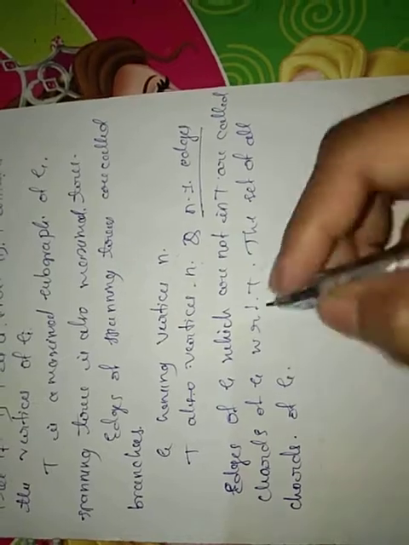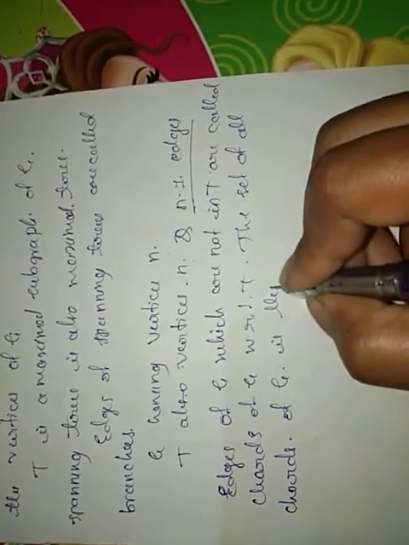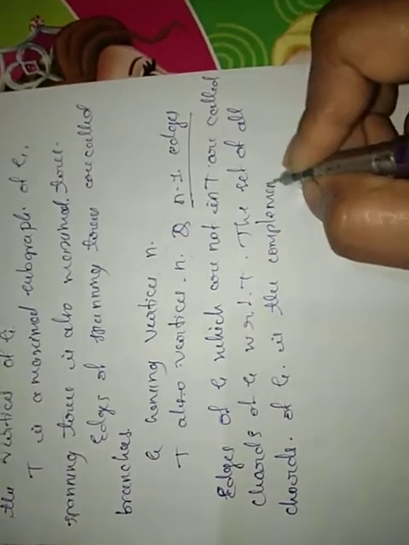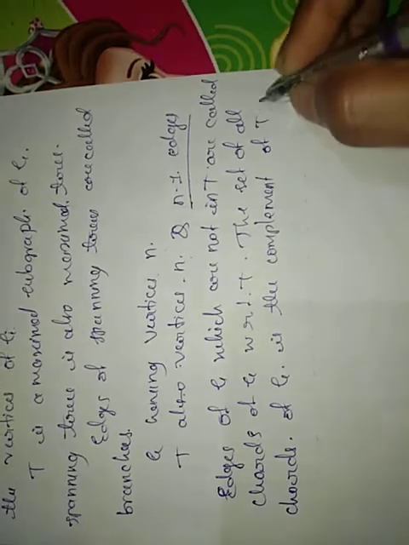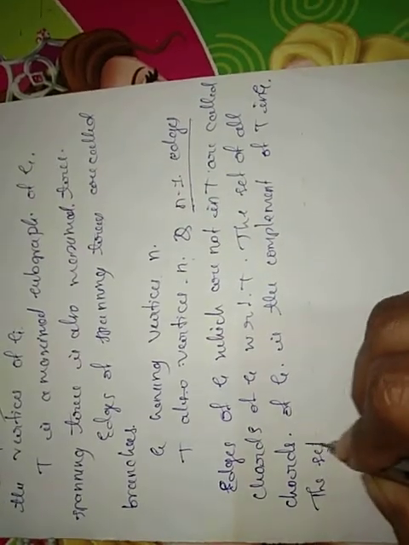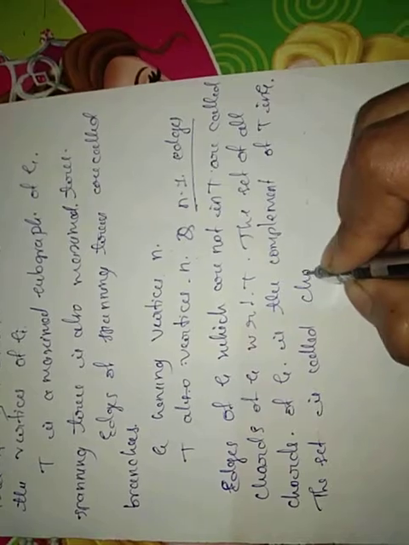The set of all chords of G is called the complement of T in G. The set is called the chord set.